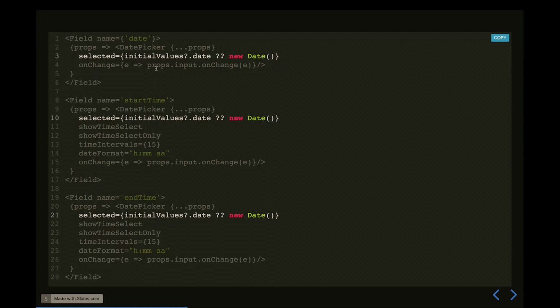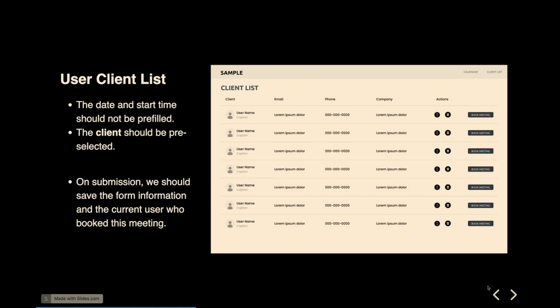We also now need to update our date picker, the start, end time, and the date object, right? So now there's a selected value for it, where it says, if there's initial values dot date, use that. If that's null, then send in a new date object, just pre-filling for React date picker, right? Same thing for all of that. So not too complicated, super easy.